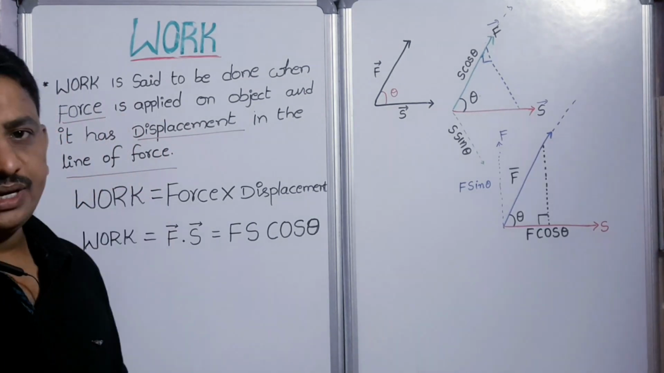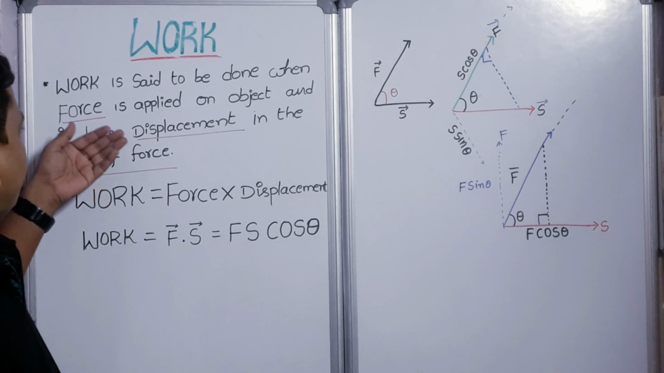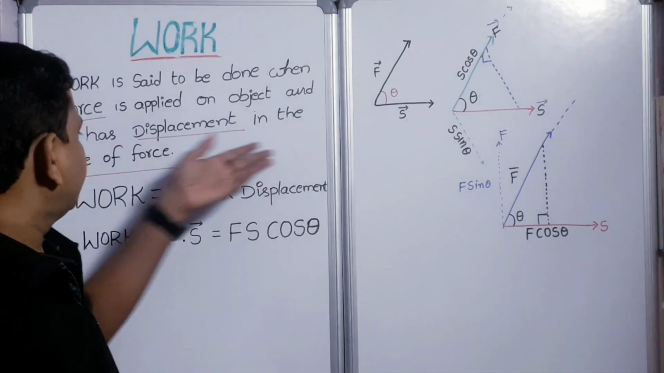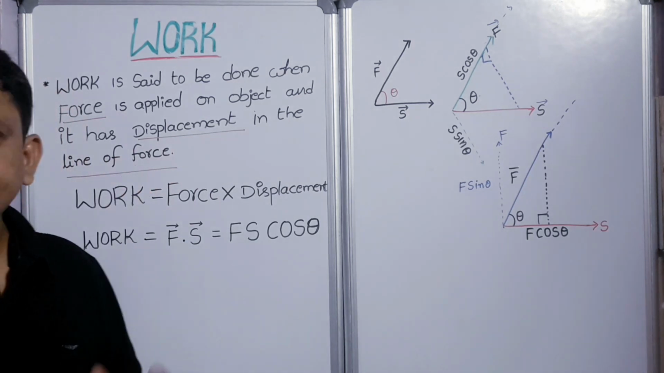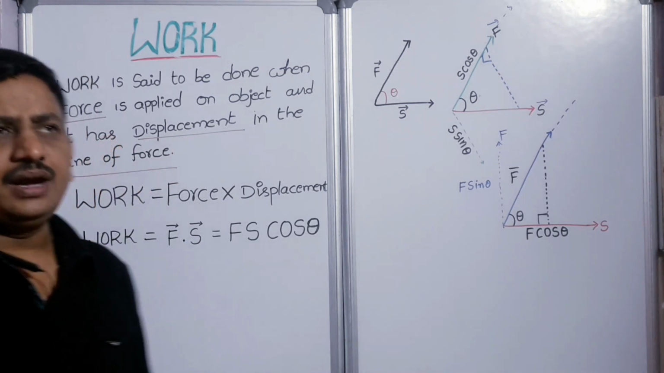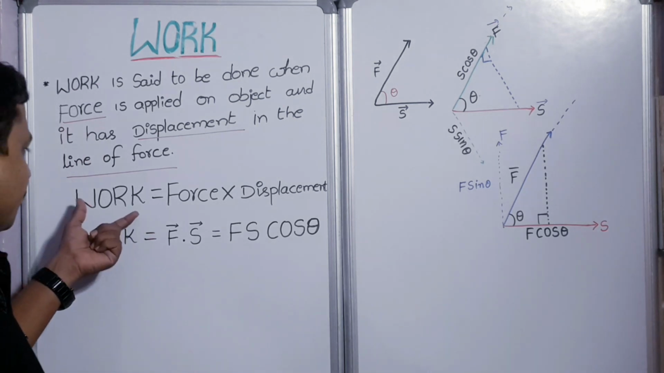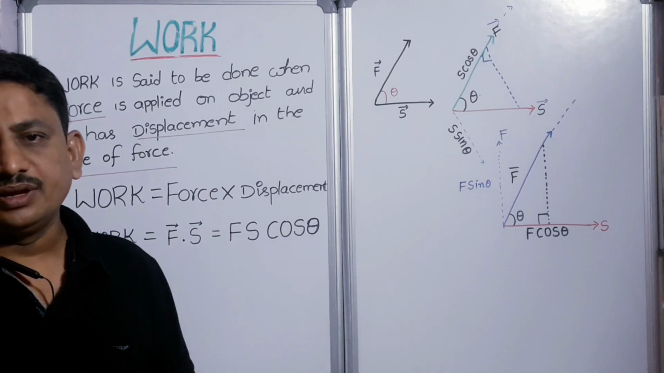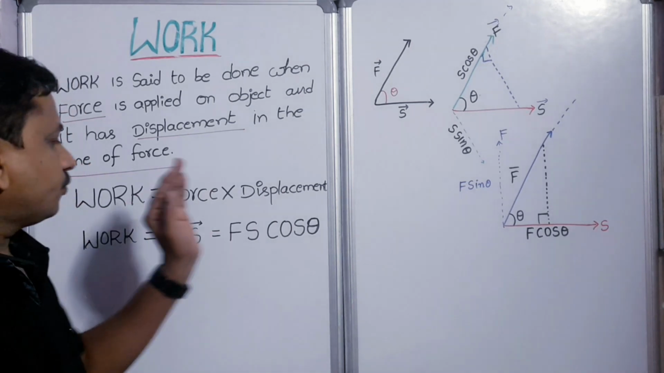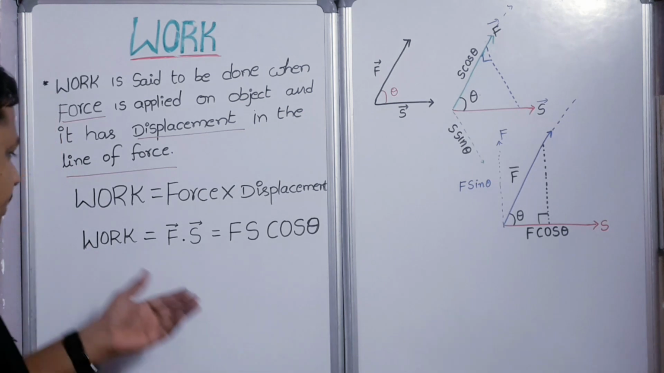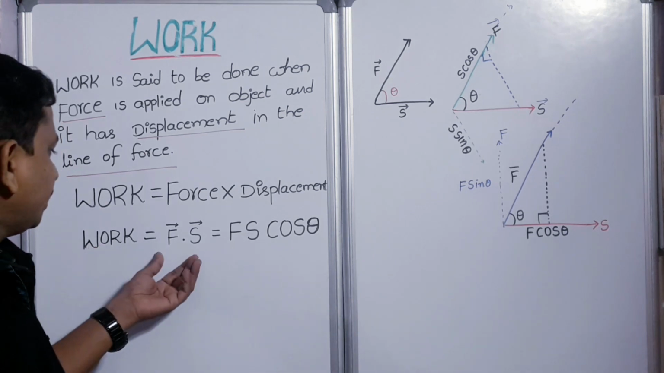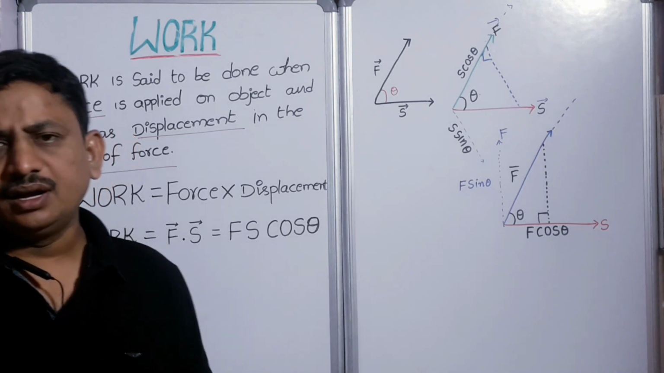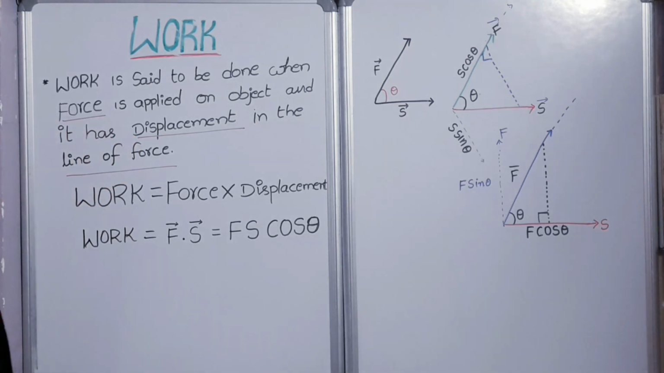Work is said to be done when force is applied on an object and it has a displacement in the line of the force. So that is the definition of work. And also the formula: work is equal to force into displacement, or it can be written as work is equal to F dot S, which will be equal to F S cos theta. This is the general notation of work.